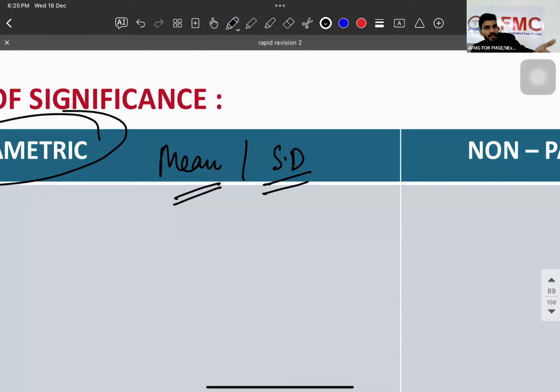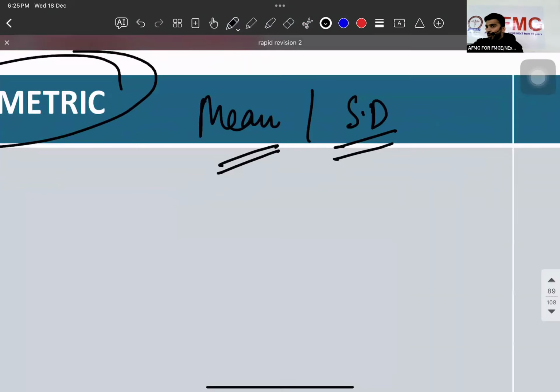Understood? If you do it with one group, the test is going to be paired student t test. With two groups, unpaired student t test. With three groups, ANOVA test. Are you getting my point?